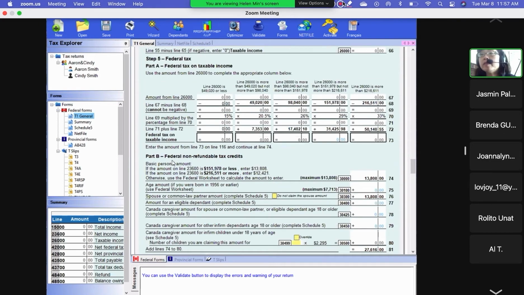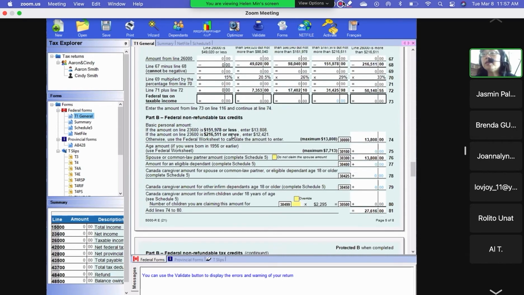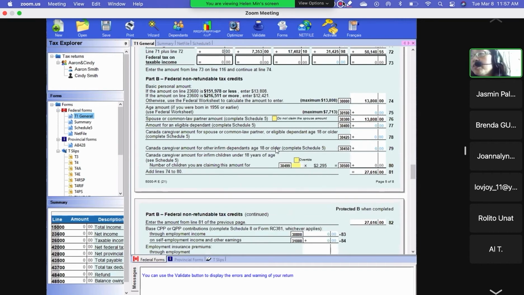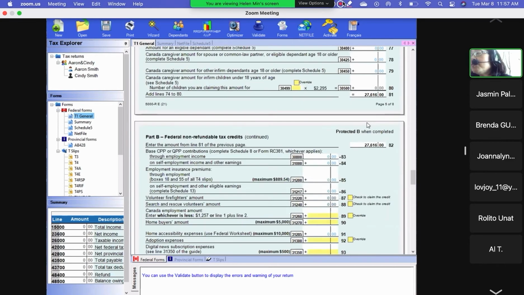So this says federal non-refundable credit. Now I just tell you, tax credit. The tax credit is not directly deducted from your tax. It's just 15% deducted.